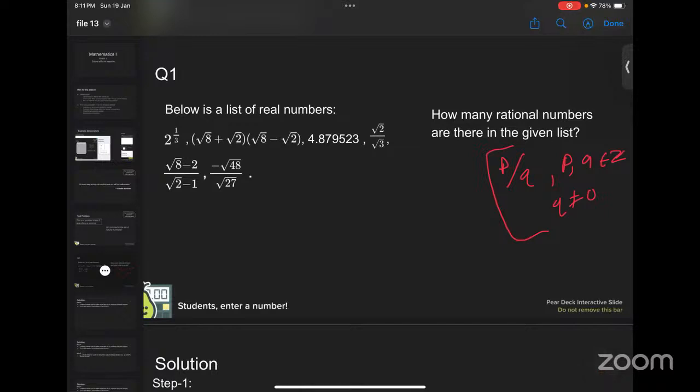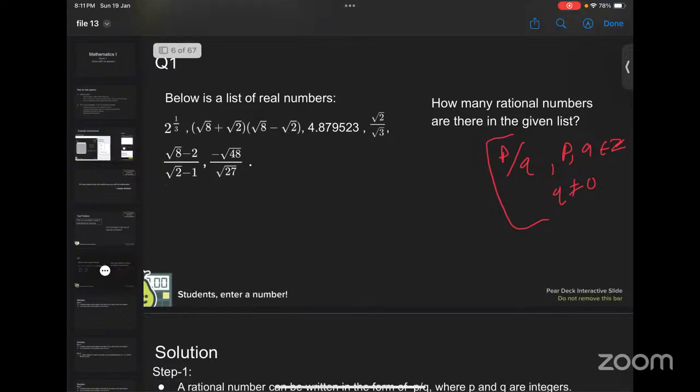So let us start with the first question. About the first number, is it a rational number or not? Yes, madam. 2 to the power of 1 by 3, so it will come down to 6 by 3, so the first number is rational. It is 2 and 1/3. So it will become 7 by 3. This is not 2 and 1/3. Oh, sorry, ma'am. This is 2 to the power 1/3.